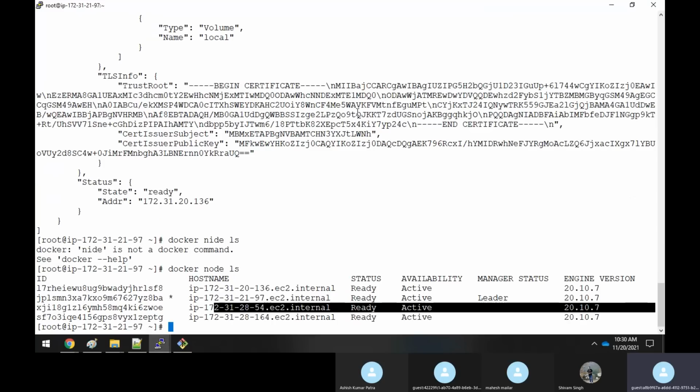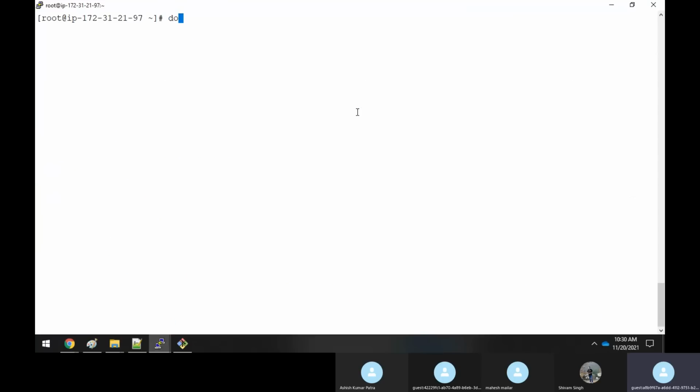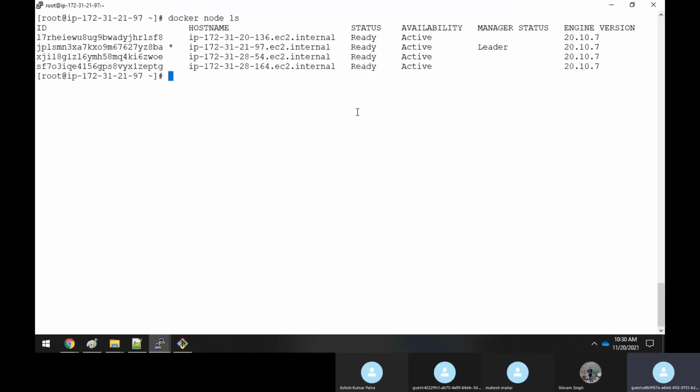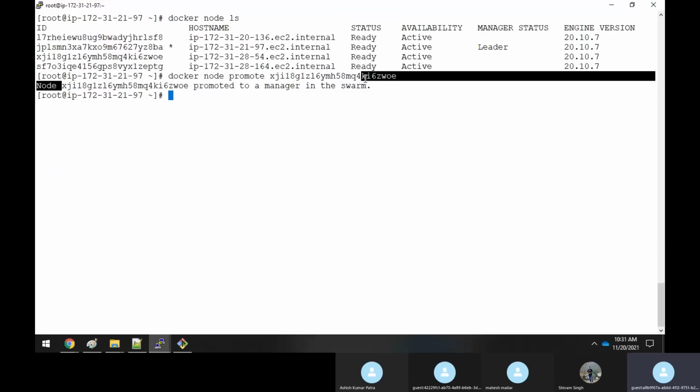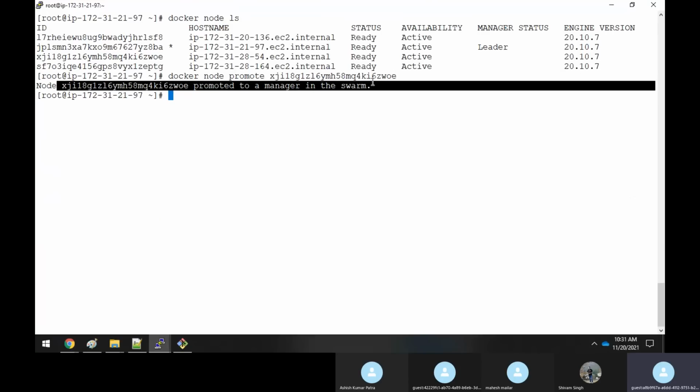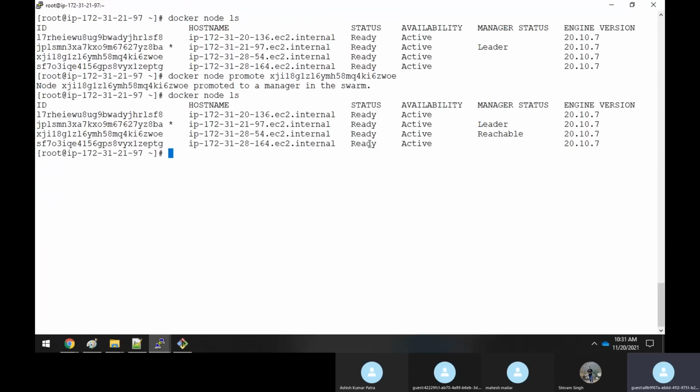So you will say Docker node ls first. I'll say Docker node promote and specify this ID. See, now it says that this node has been promoted as a swarm manager. Now you say Docker node ls. Now you could see that this also becomes a master. Now you would see the status of the manager is that it is reachable.